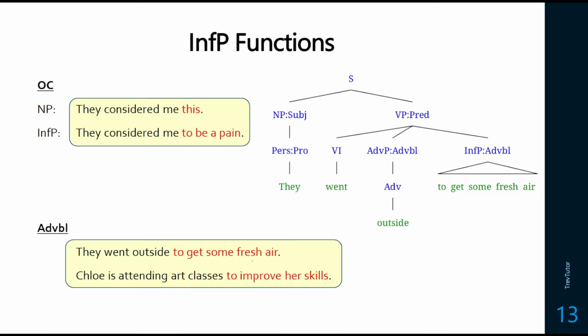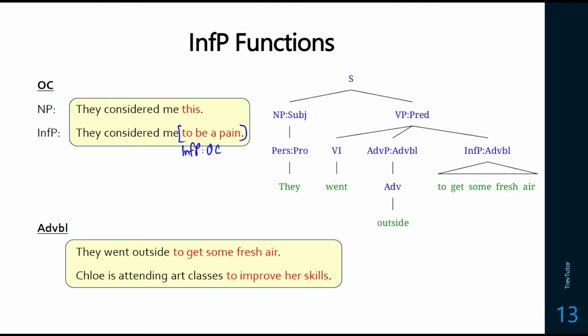Okay, it can be an object complement as well. So let's say that we have a sentence like they considered me this. So like they considered me to be something. So they considered me happy, they considered me depressed. Well, instead we can say they considered me to be a pain. So here we have another infinitive phrase, and this one is acting as an object complement.